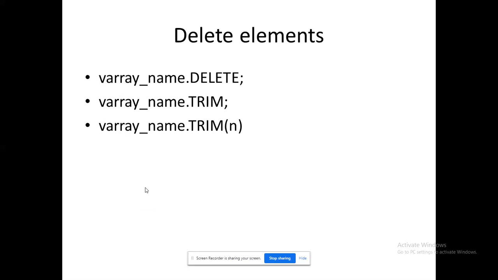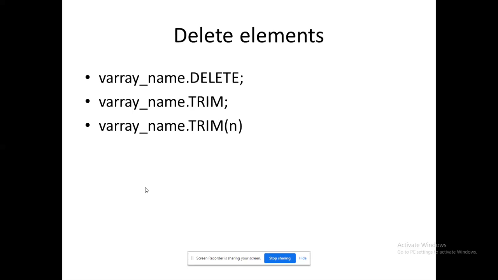If I want to delete elements from the V array, what do I have to do? These are the commands. Please remember, I can delete the entire V array. I can delete only a particular record, trim. I can trim the number of records you want to delete from the particular storage. Trim of I means it will trim the records that you have mentioned. Trim of n, where n represents how many elements you want to delete, right?